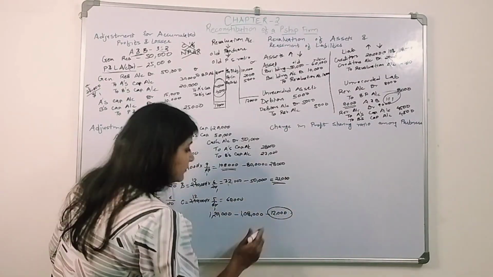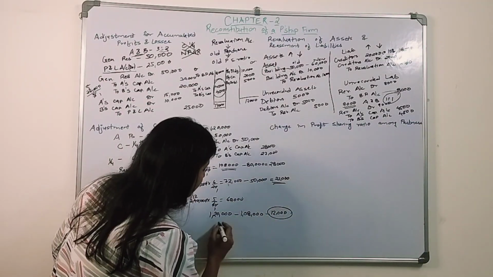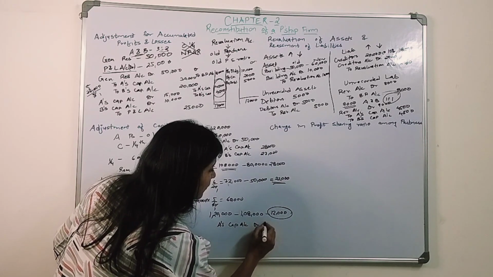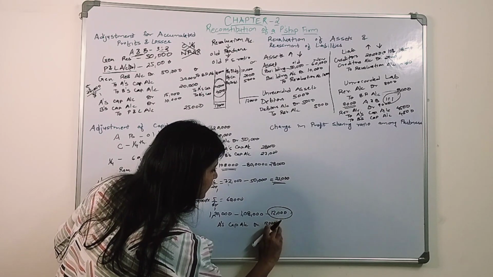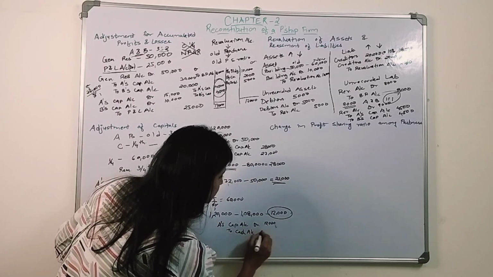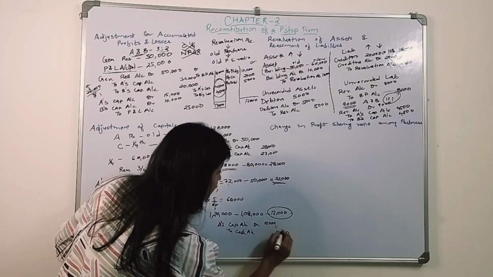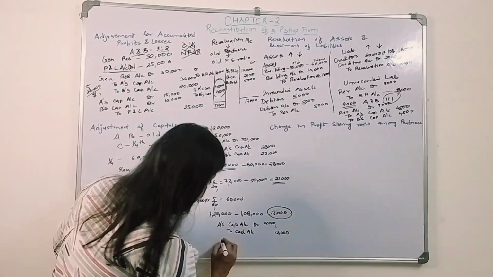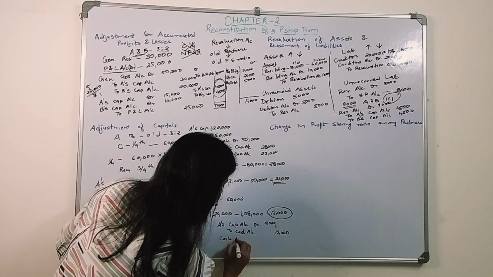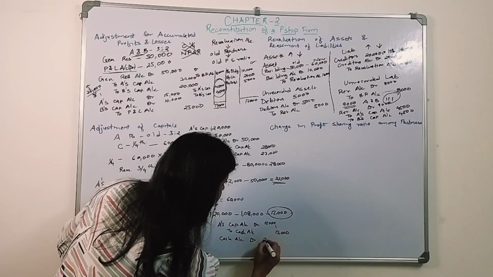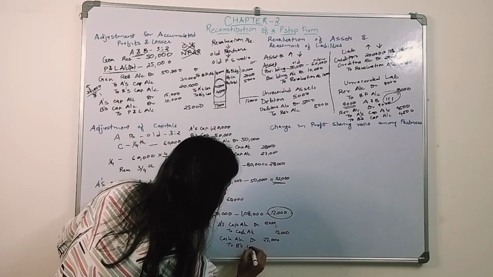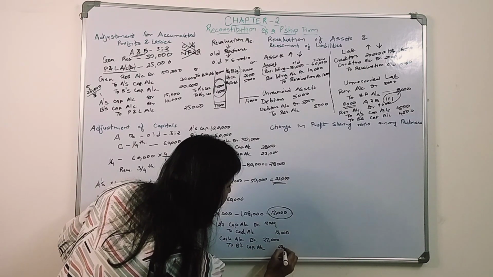Now for A, what will be the entry? He needs to withdraw that amount. So A's capital account debit 12,000, cash goes out from the business, so to cash account 12,000. Similarly for B, the same entry as before: B is going to bring cash into the firm, so cash account debit 22,000 to B's capital account 22,000.